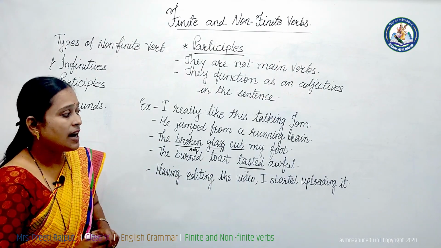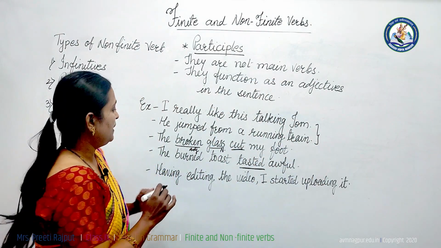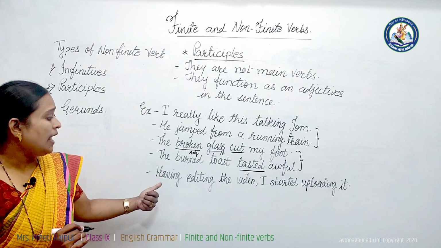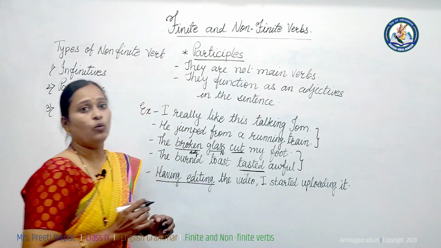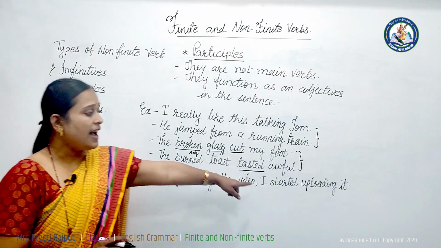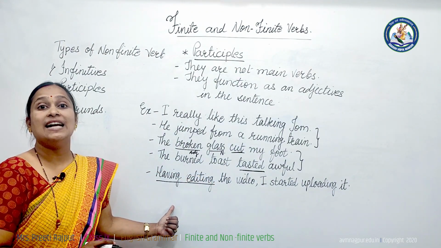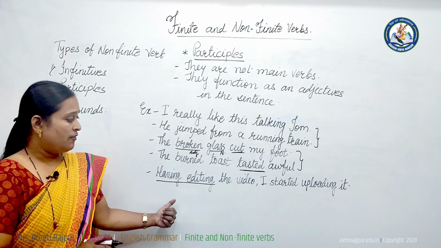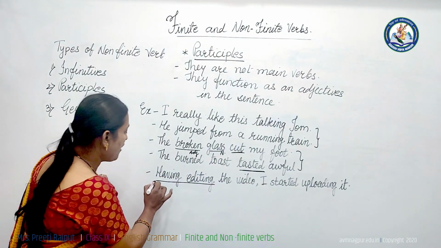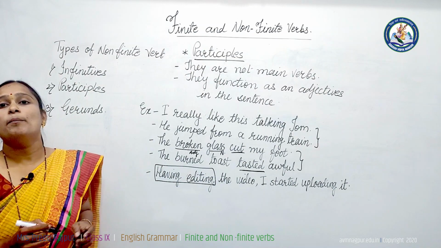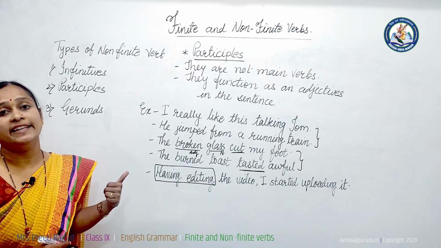Having edited the video, I started uploading it. See, these two examples are present participle. These are the examples of past participle and this is the example of perfect participle, because having edited the video, one action is completed, then I started uploading it, second action is starting. First action is completed as we say in perfect tense. First action is completed, then second is starting. This is a perfect participle. "Having edited", this is a perfect participle, non-finite verb. It won't change in any case.